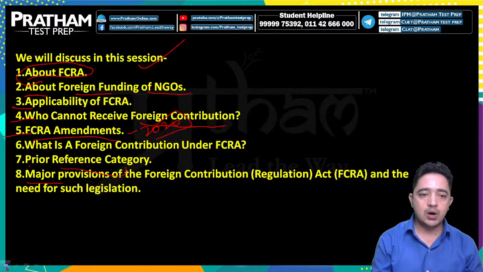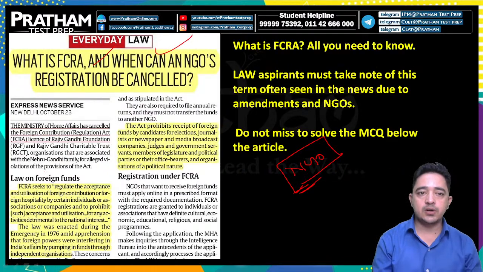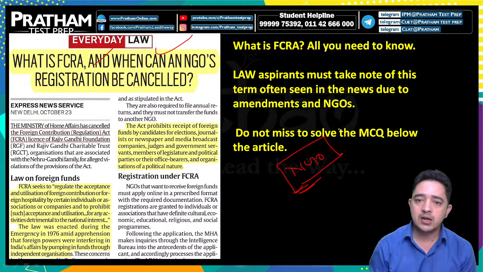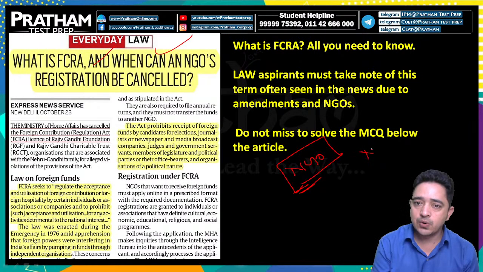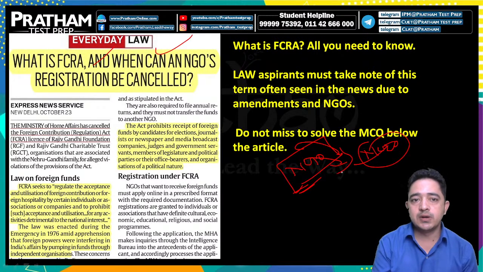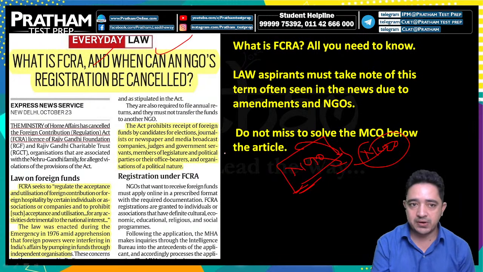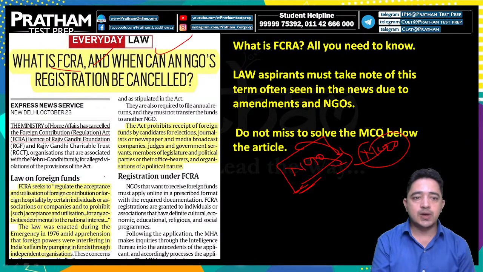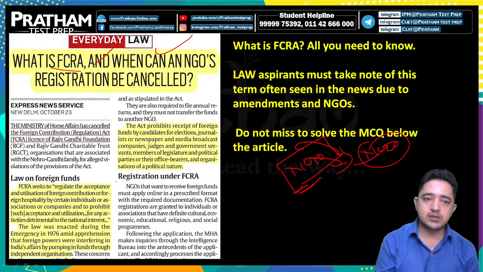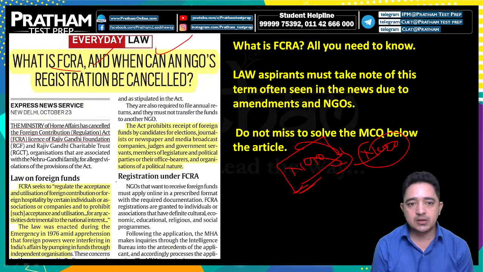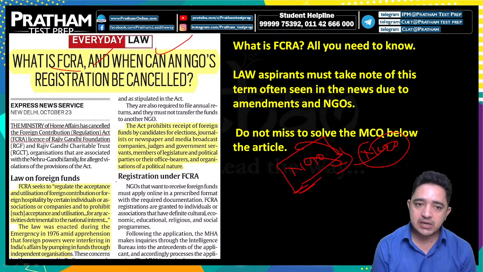In short, under the Foreign Contribution Regulation Act, any NGO owner who gets funds from a foreign country has to be registered with the Ministry of Home Affairs under FCRA. FCRA seeks to regulate the acceptance and utilization of foreign contributions or foreign hospitality by certain individuals, associations or companies.